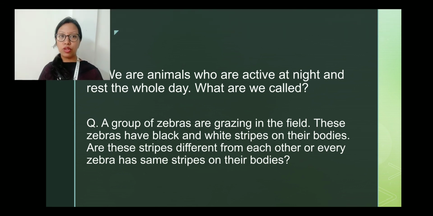Please try to read the question properly and understand what is written there, and then try to answer the question. So these are some of the homework for you, and please do the classwork. I'll be sending the answers in the Google Classroom, and these two questions are totally for you, and we are going to discuss them in the live class.